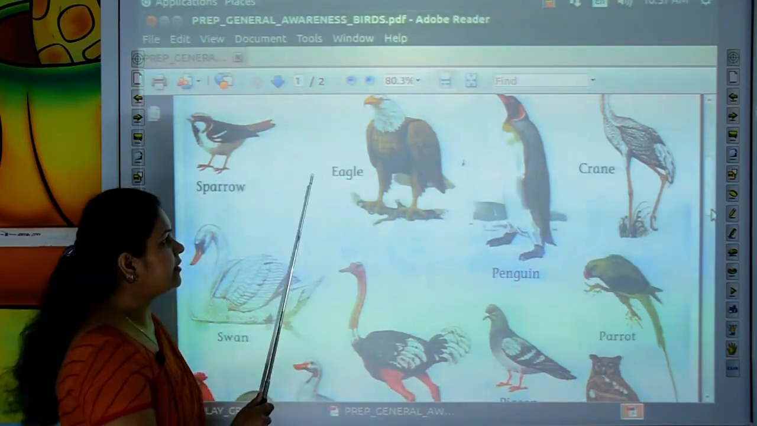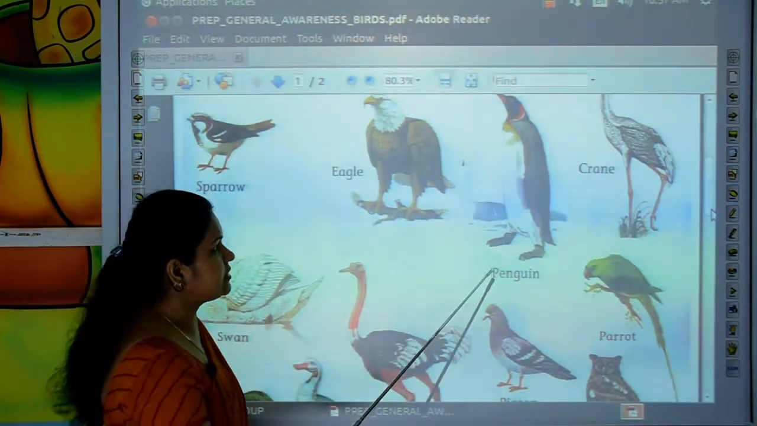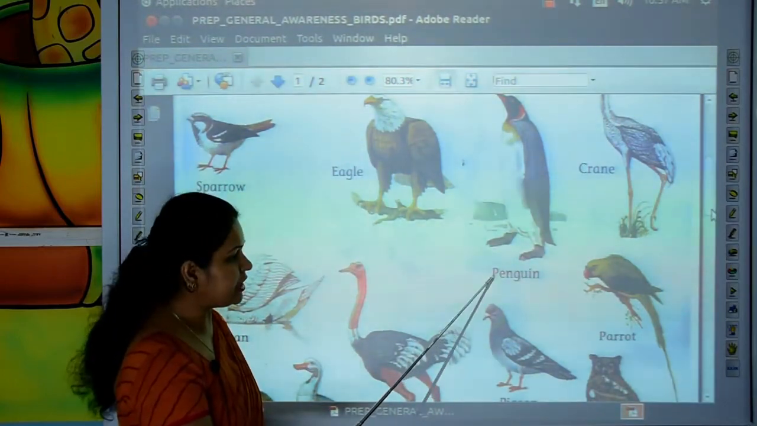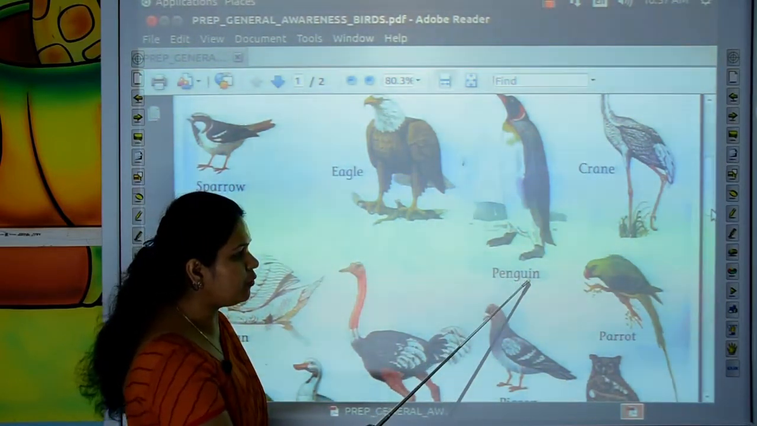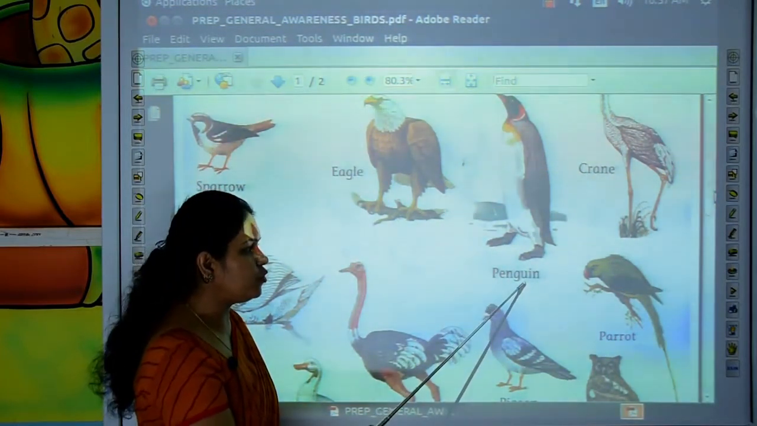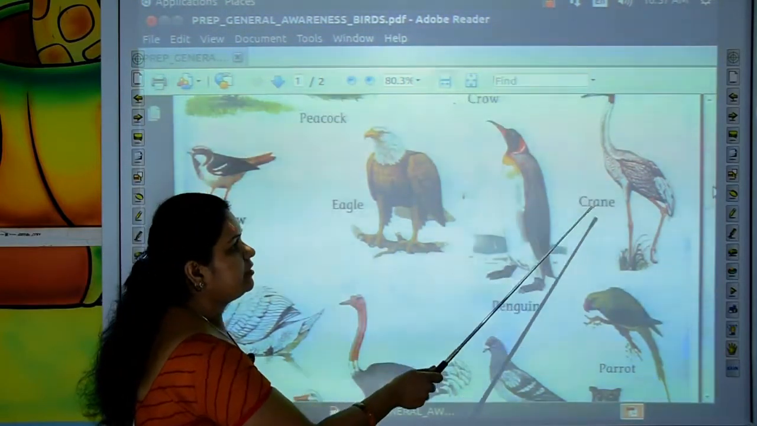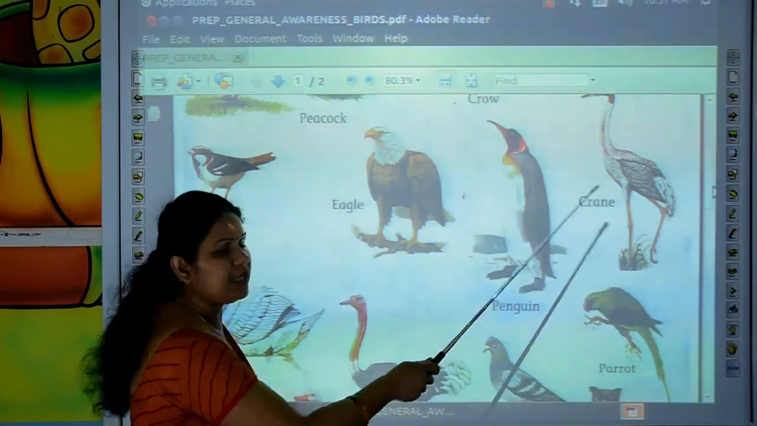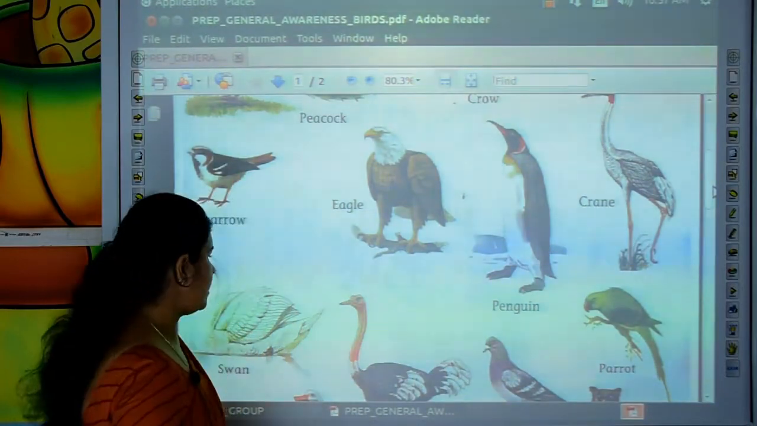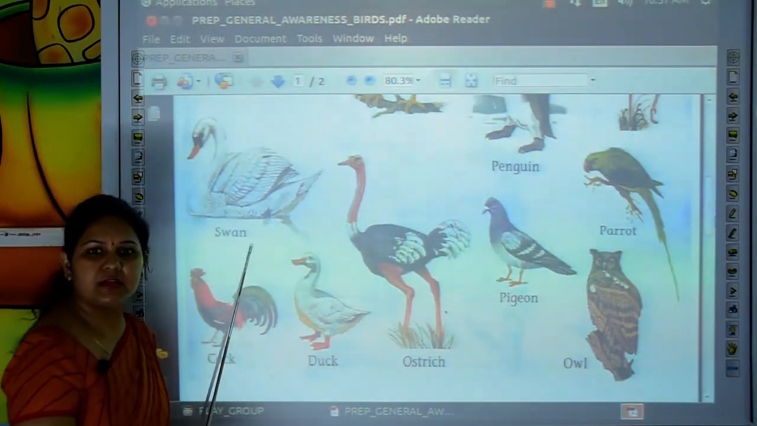The next one is eagle. E-A-G-L-E. Eagle. The next one is penguin. P-E-N-G-U-I-N. Penguin. Other one is crane. C-R-A-N-E. Crane. The next bird is swan. S-W-A-N. Swan.